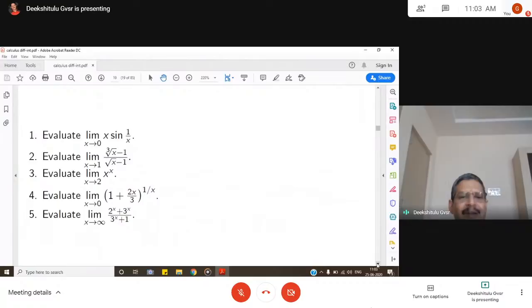Limit x goes to 0, x sin 1 by x. Limit x goes to 1, cube root of x minus 1 by square root of x minus 1. Limit x goes to 2, x power x, so on and so forth. Other problems.